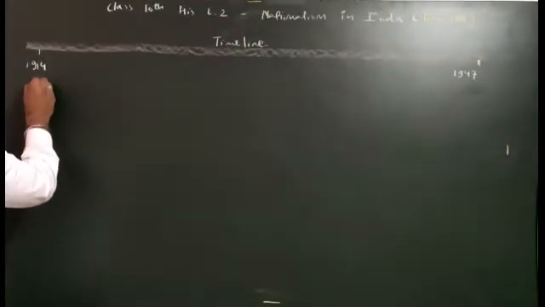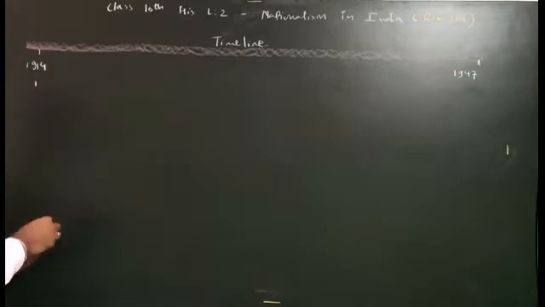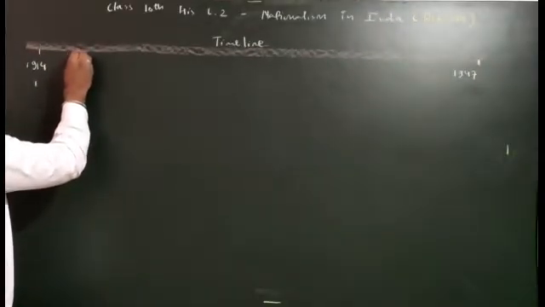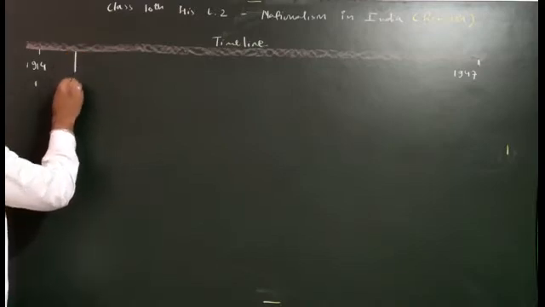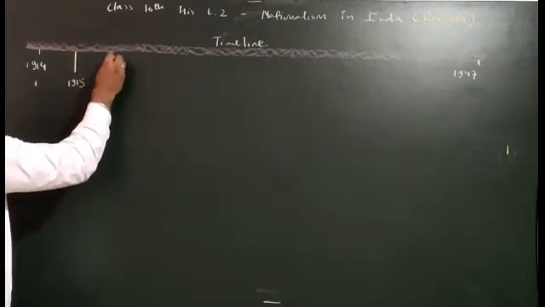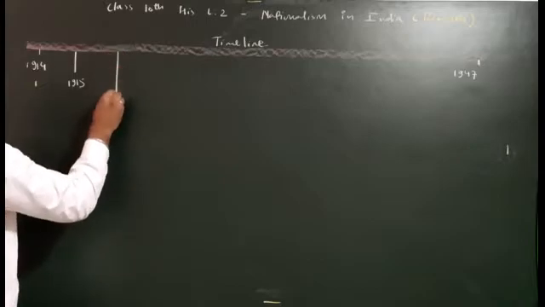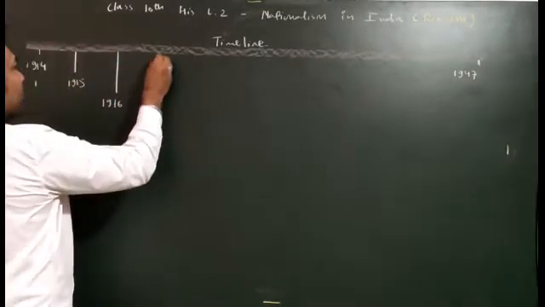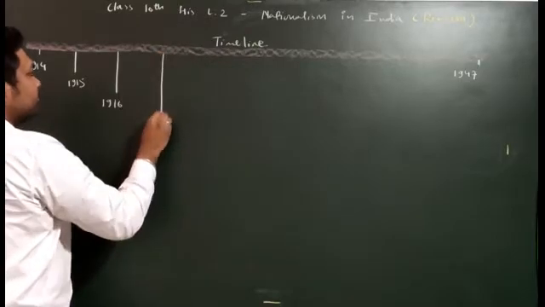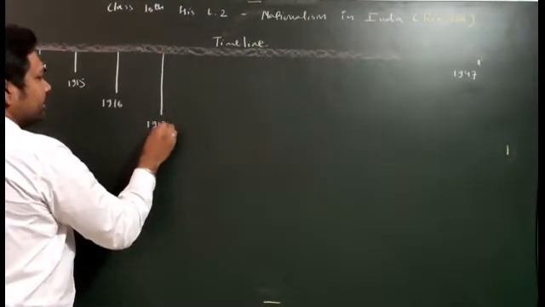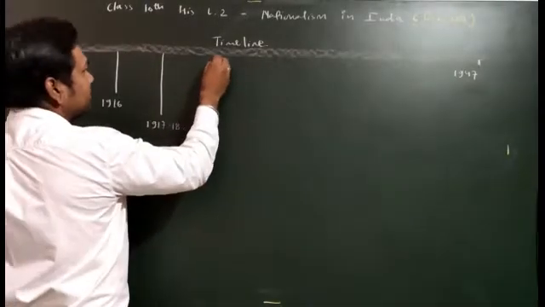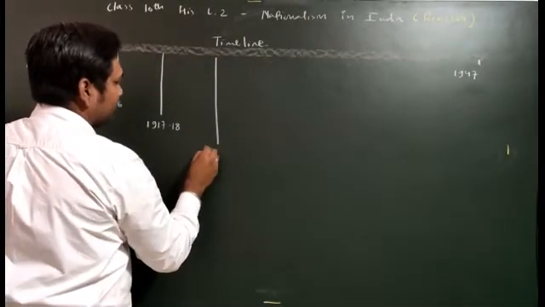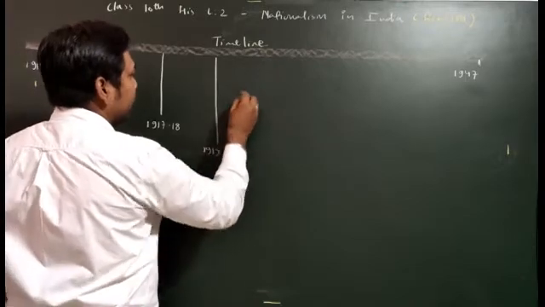This is World War I. First of all, let's write all the important years. 1914. Then the next very important year will be 1915. Then 1916. After that we have 1917 to 18. Then the next year is 1919.